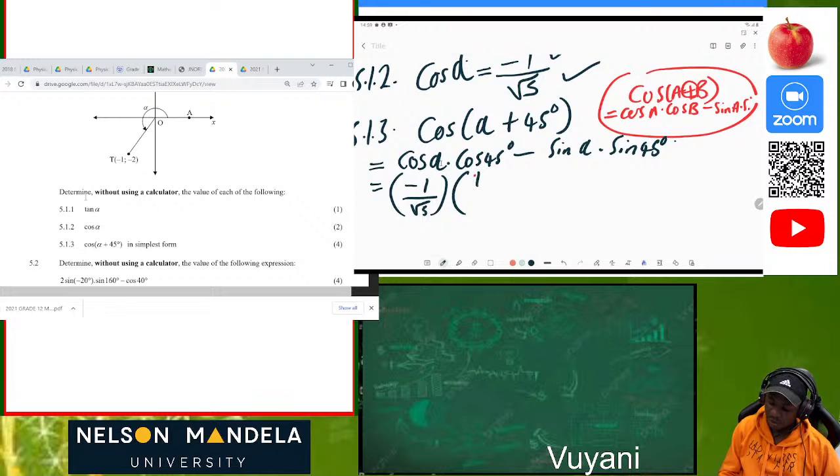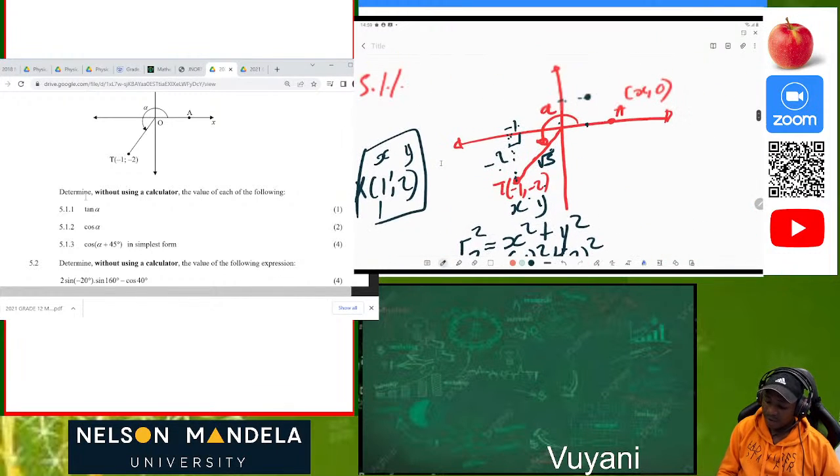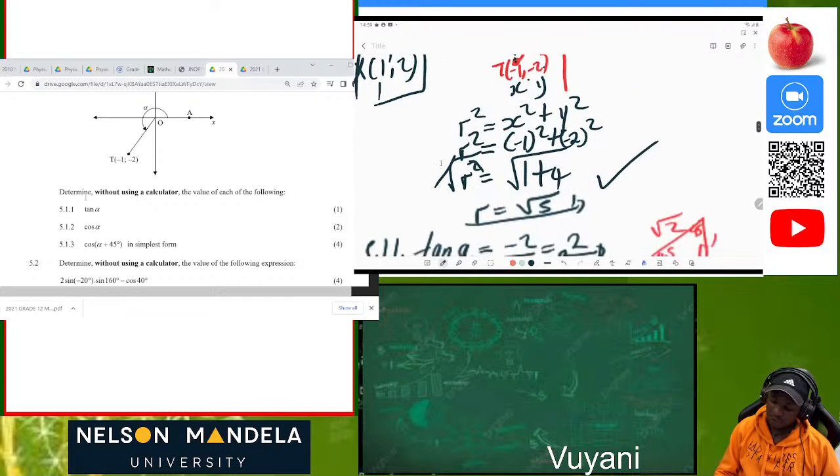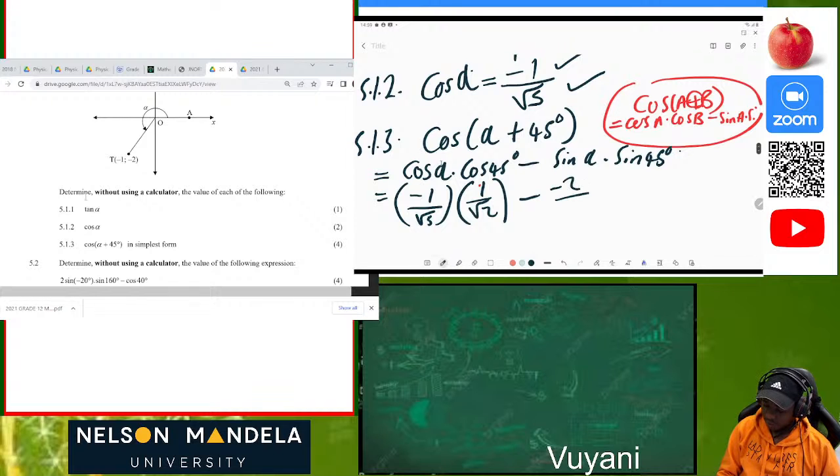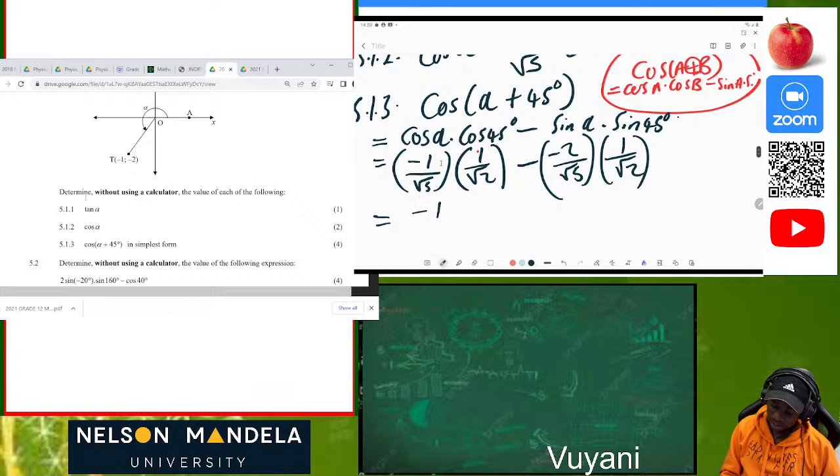So cos 45 is 1 over root 2, minus, what is sine alpha? Sine alpha is opposite over hypotenuse. So opposite is negative 2 over root 5. What is sine 45? It's also 1 over root 2. Then after this, it's going to be negative 1 over root 5 times 1 over root 2, minus negative 2 over root 5 times 1 over root 2. You get your marks just for writing this in this form. You also get your mark for writing in this form.